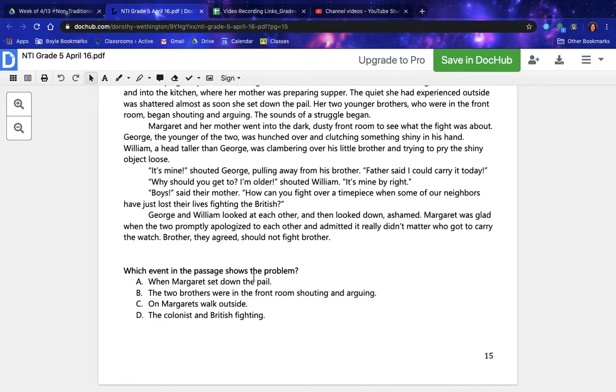Which event in the passage shows the problem? A. When Margaret set down the pail. B. The two brothers were in the front room shouting and arguing. C. On Margaret's walk outside. Or D. The colonist and British fighting.